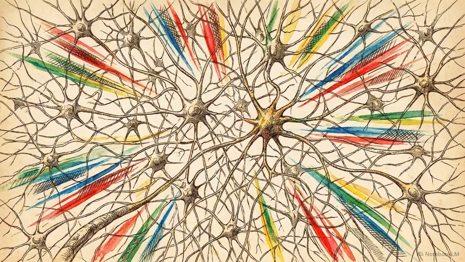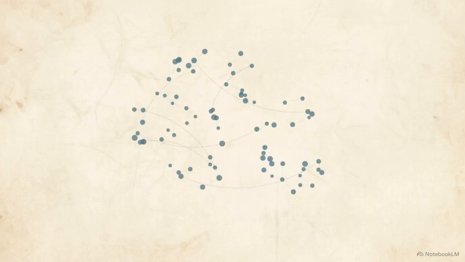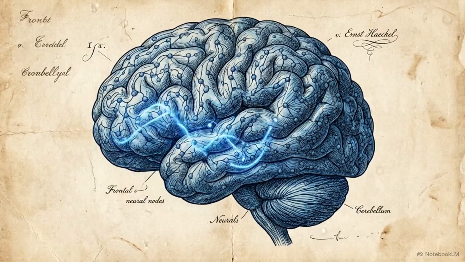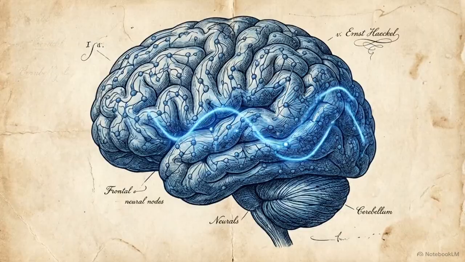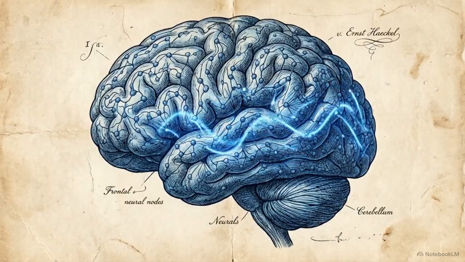To understand that rapid flexibility, we have to look at a dimension of neural processing that operates millisecond by millisecond: time. Mapping the brain's computational power requires looking past its physical architecture to see how it actively routes information across time. Throughout the nervous system, massive populations of neurons exhibit rhythmic fluctuations in electrical activity. These are known as neural oscillations.